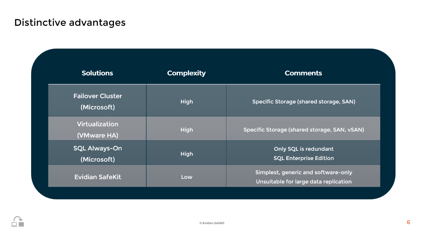Now, let's turn our attention to SafeKit by Avidian. Avidian SafeKit is a low-complexity solution that is both simple and generic. Unlike the other solutions mentioned, SafeKit is software-only and does not require any shared storage configurations. This makes it incredibly easy to deploy and manage. Despite its simplicity, SafeKit does not compromise on effectiveness. It provides robust high availability and disaster recovery capabilities.